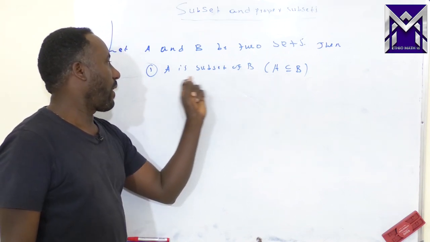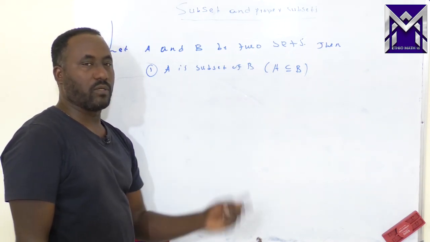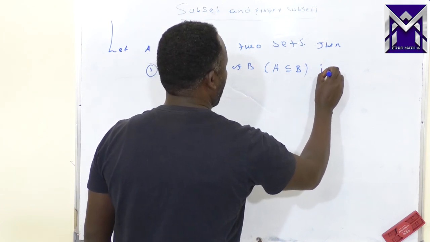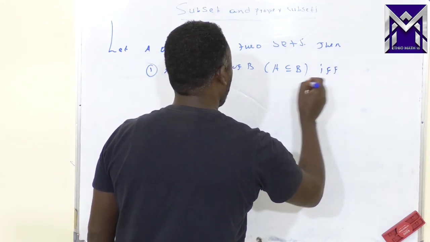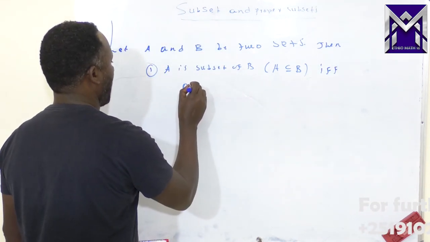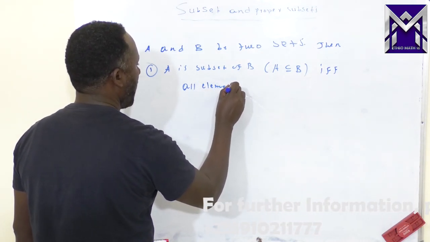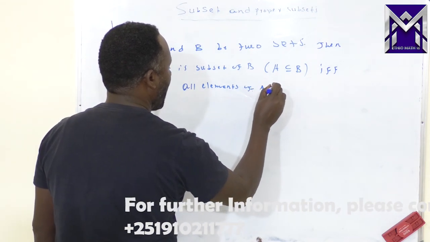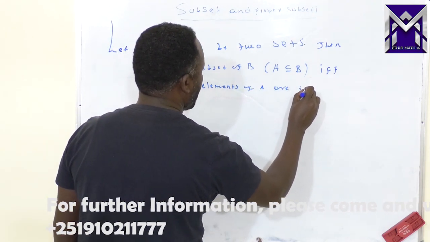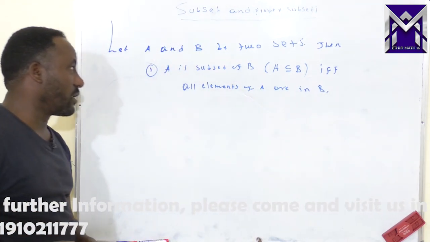A is a subset of B. This is the notation, the subset symbol. What does it mean? It means, if and only if, all elements of A are in B.